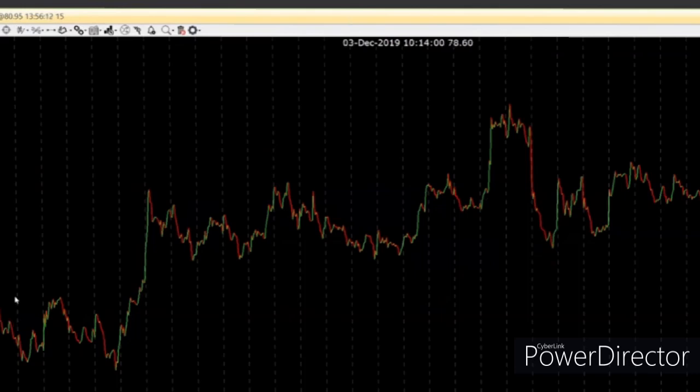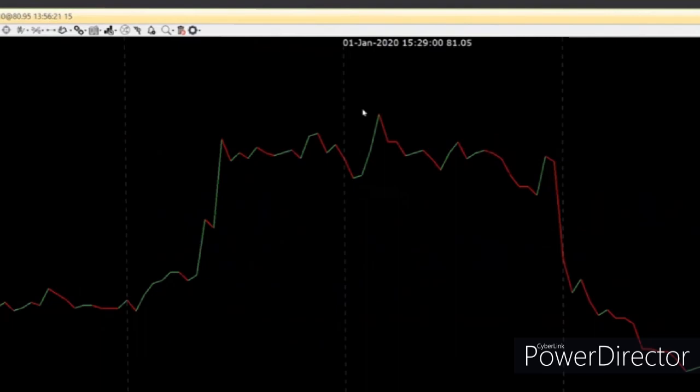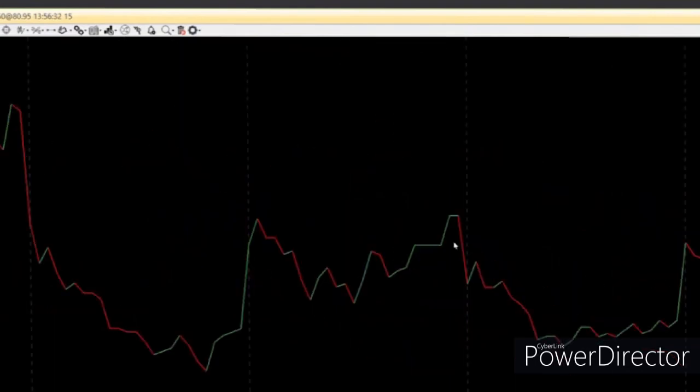Possibly you're not going to use the entire data for your trades right now, but whenever you are applying any kind of study, this makes it more convenient for you to do so. Now over here I can clearly see prices have gone up from this point, taken a turn and started moving down. I can mark this as my resistance. Prices have come down, and from here gone up is your support.